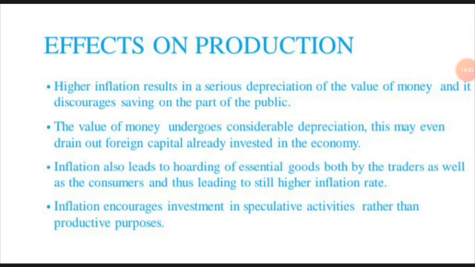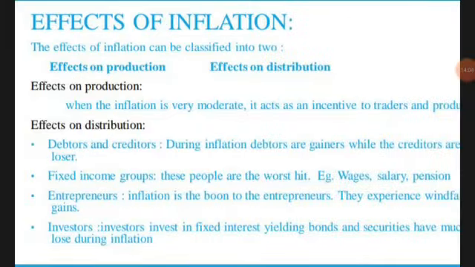Next, effect of distribution. First one, debitors. Effect of distribution has two types, debitors and creditors. Debitors it is a gain, creditors it is a loss. Why?